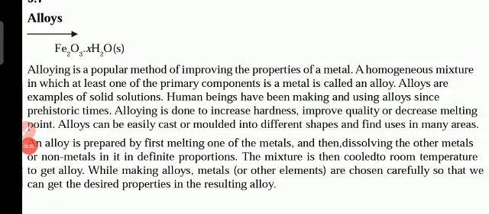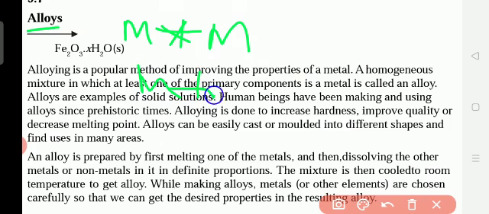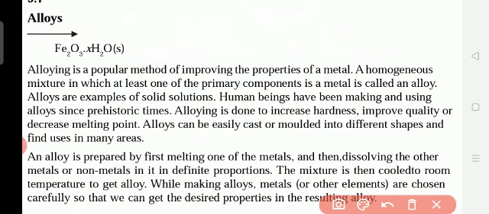Now we study about alloys. Alloys means what? I told you, when two metals, or a metal plus a non-metal, are together, it is called an alloy. So why do they make alloys? Alloying is a popular method of improving the properties of a metal. A homogeneous mixture in which at least one of the primary components is a metal is called an alloy.